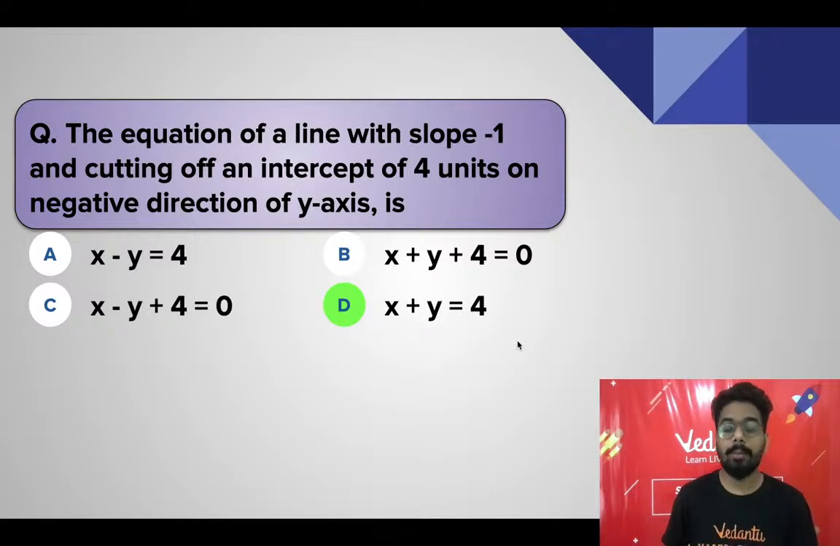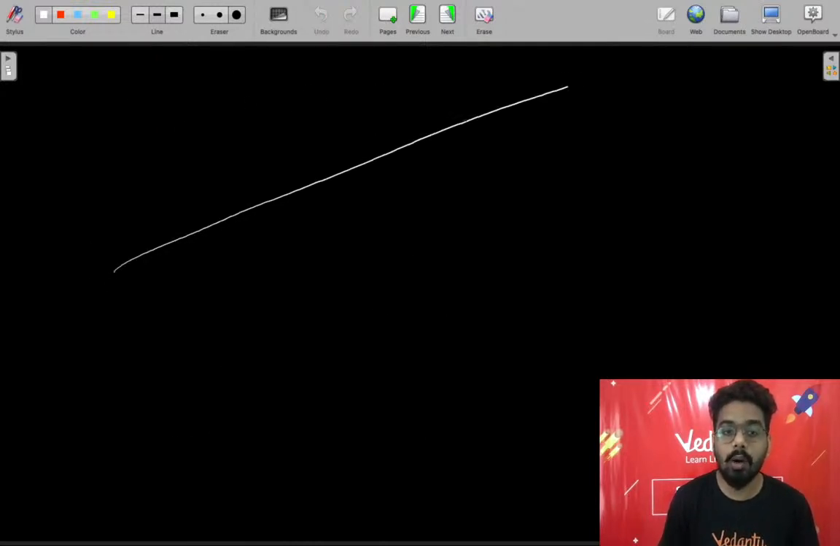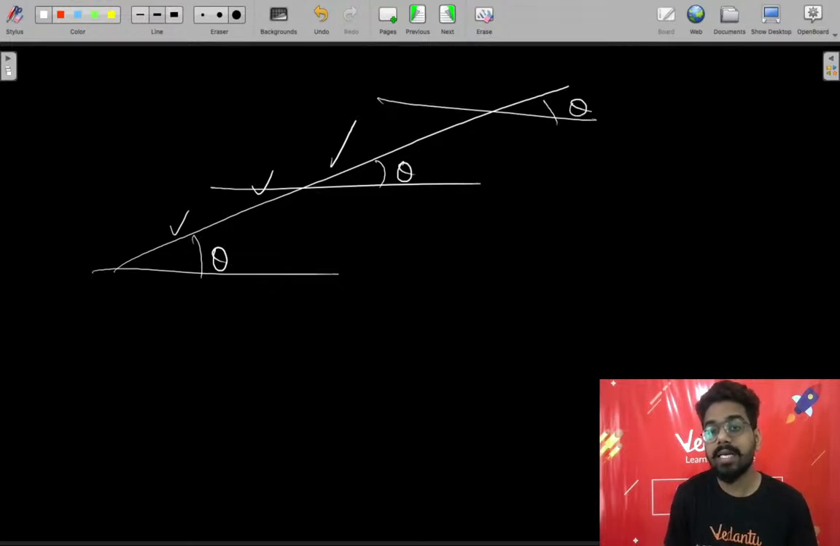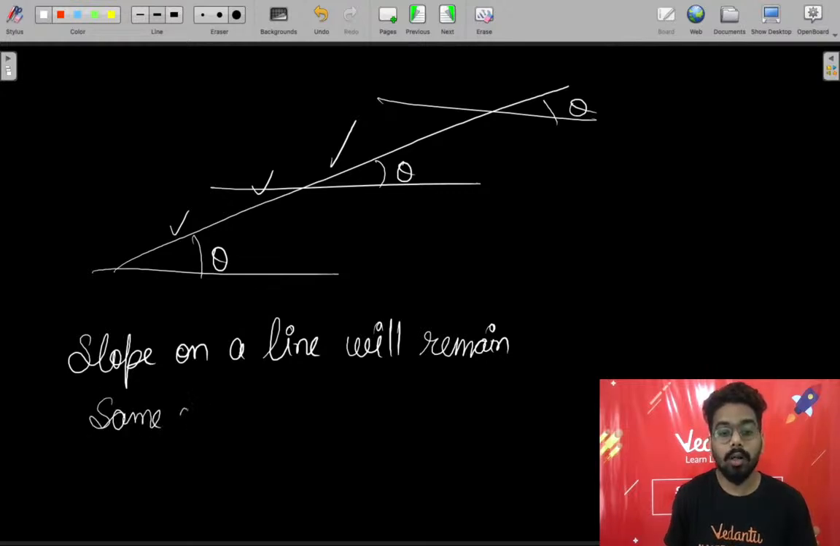Why m1 equal to m2? Sanya, I told you one thing: throughout the line. What is a line? A line is a kind of curve where the slope will remain the same everywhere. The angle stays the same, this is theta, this is theta, this is theta. At every point on a line, the slope will remain the same, or constant.